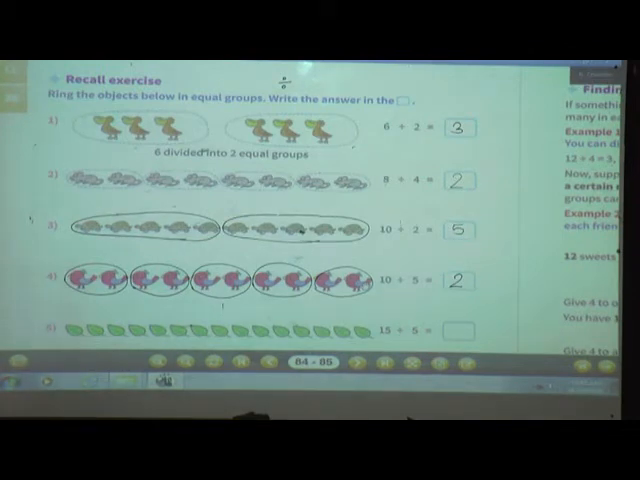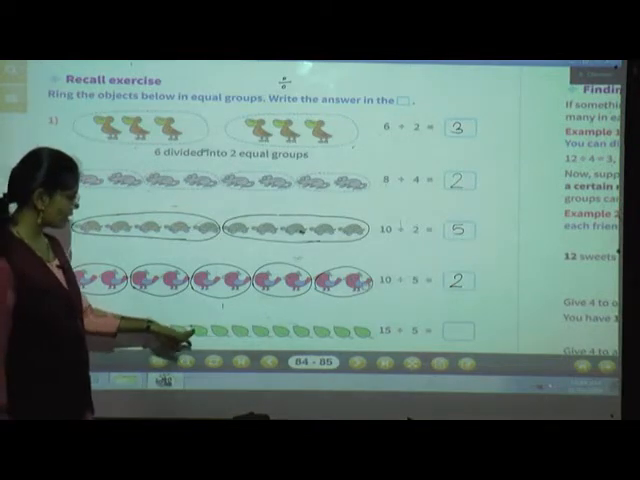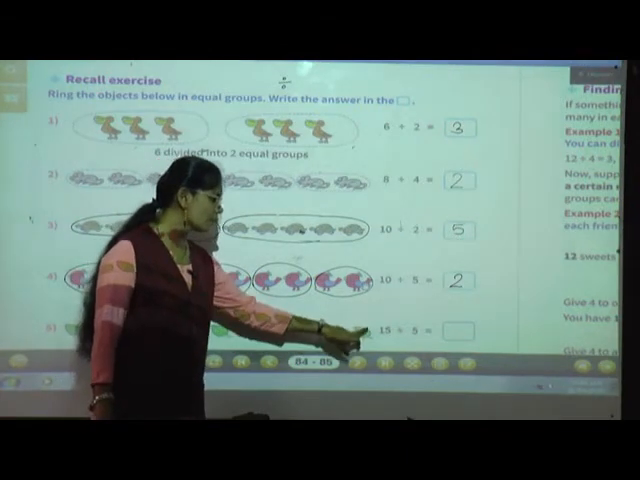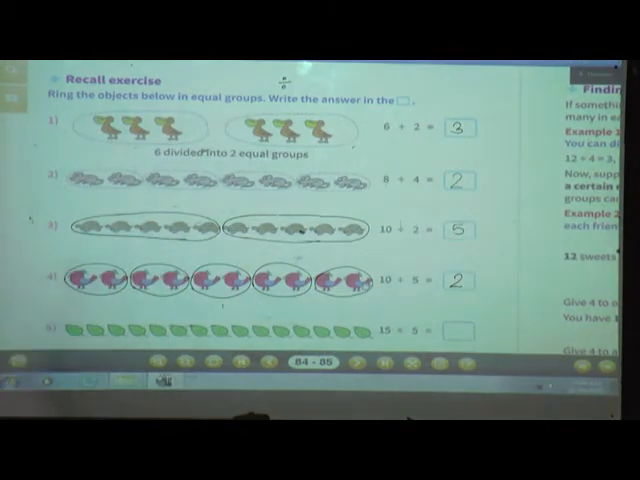Fifth number. Now count how many leaves are there. 1, 2, 3, 4, 5, 6, 7, 8, 9, 10, 11, 12, 13, 14, 15. There are 15 leaves. Okay. Now what we will do? We will take 15 cubes.